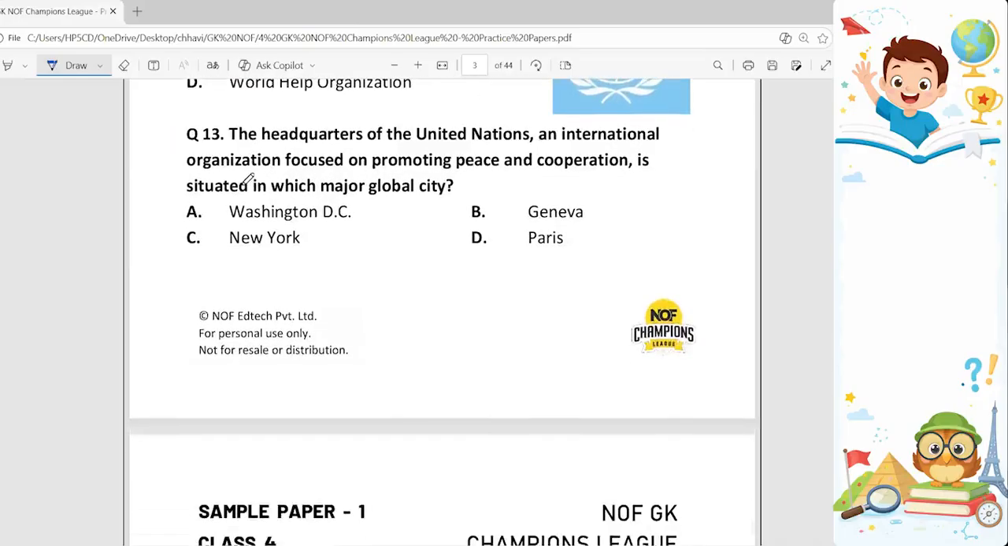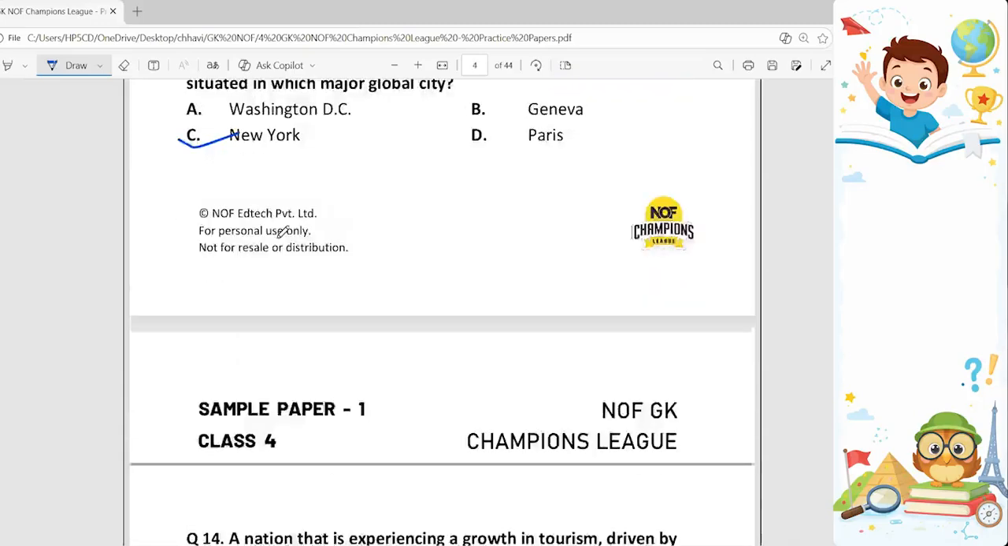13th question. The headquarters of the United Nations, an international organization focused on promoting peace and cooperation, is situated in which major global city? So it is situated in New York. New York is the city where the headquarters of the United Nations is located, which helps in peace and cooperation in the world. Next.